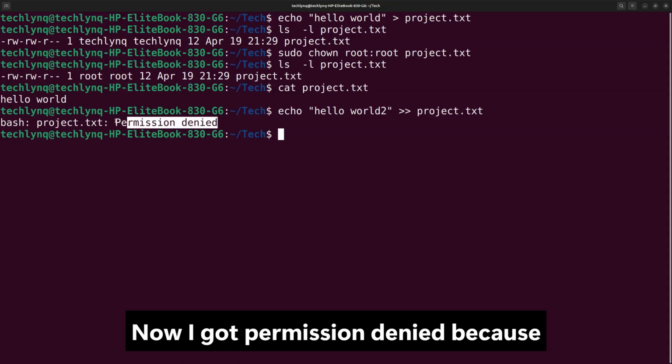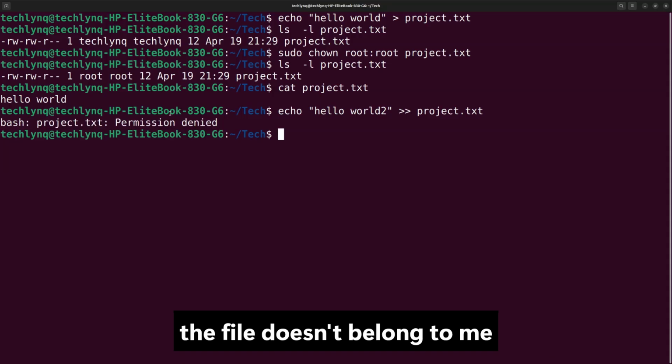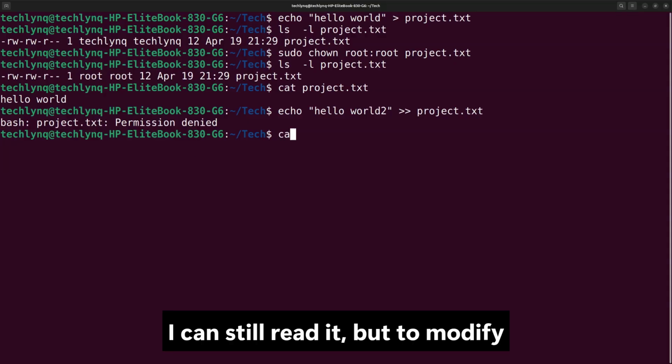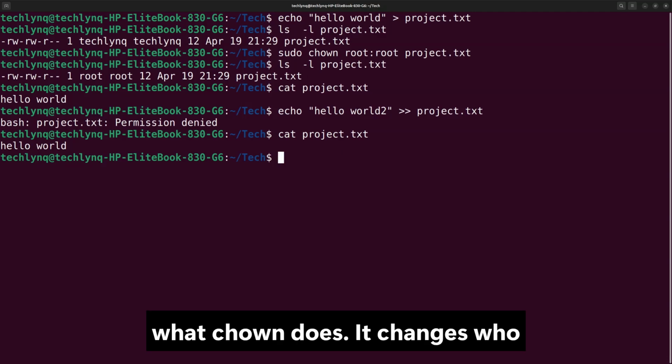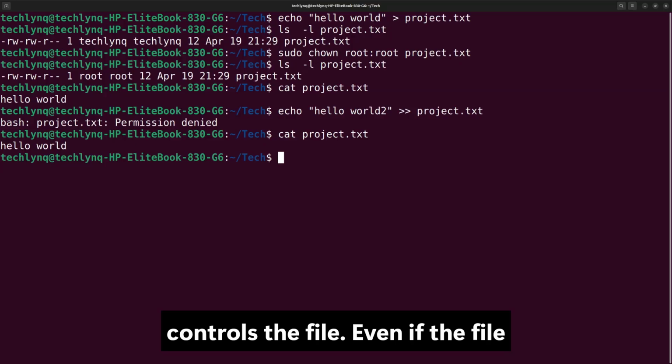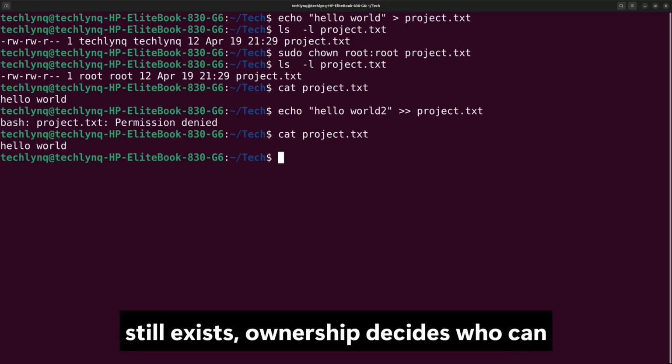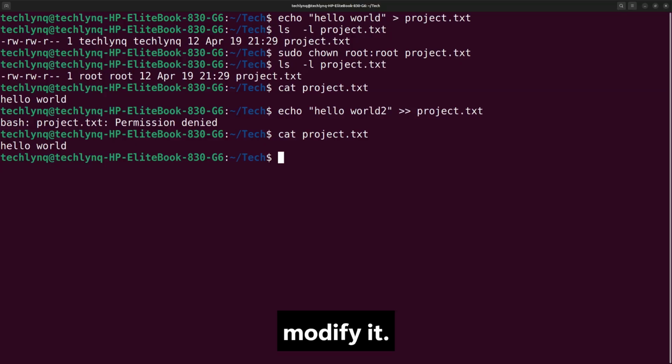Now, I got "permission denied" because the file doesn't belong to me anymore. I can still read it, but to modify it is not possible. That's what chown does. It changes who controls the file. Even if the file still exists, ownership decides who can modify it.